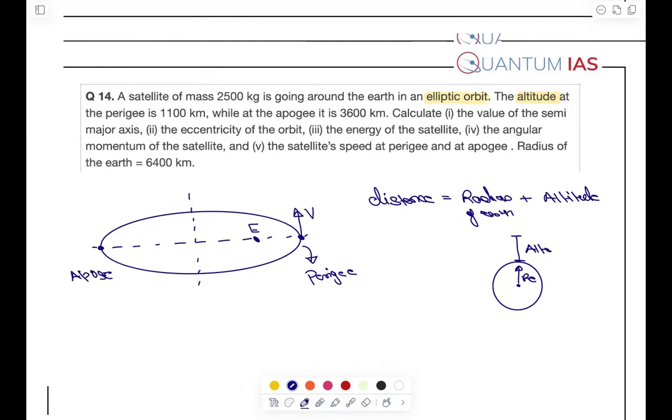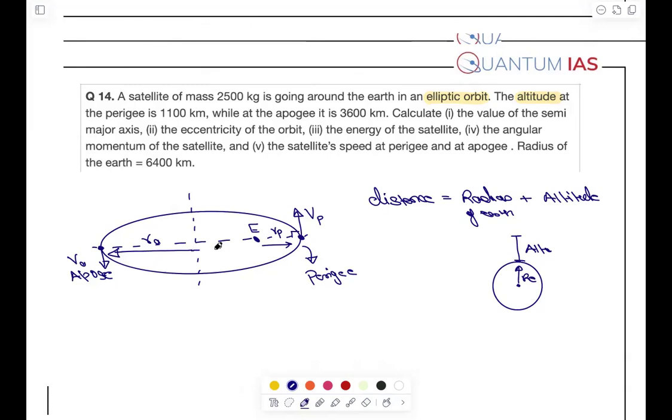Now you need to understand, we know that angular momentum is conserved. Let's say here the V will be there, so V will be at perigee, and this will be R at perigee, and at these positions they are perpendicular to the distance between them. Here also VA, this is RA, and this is perpendicular.